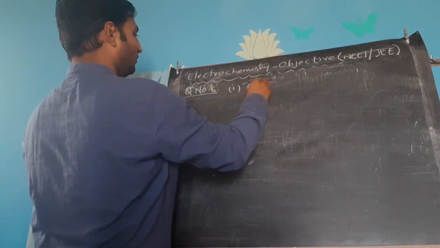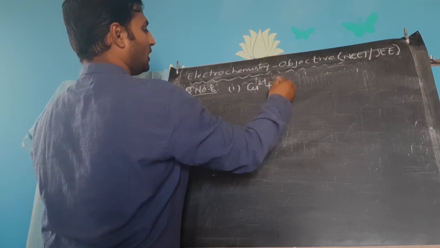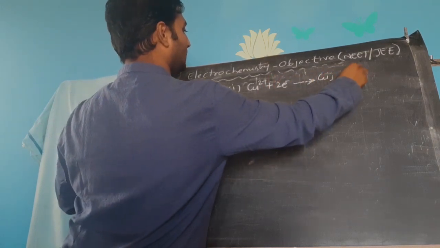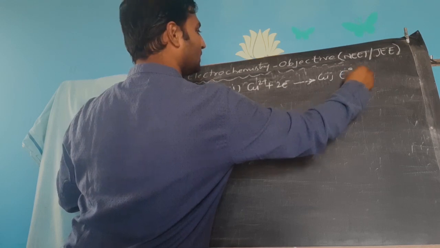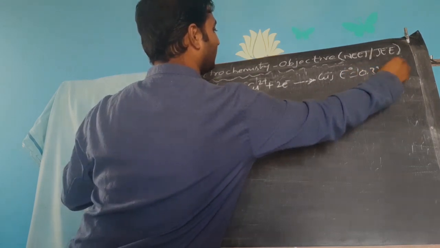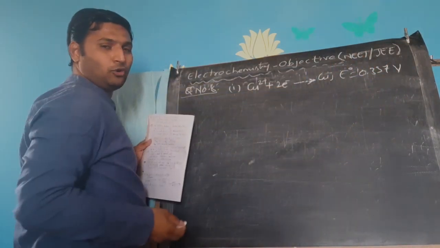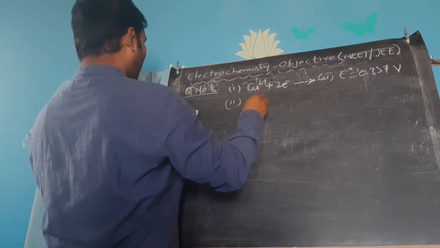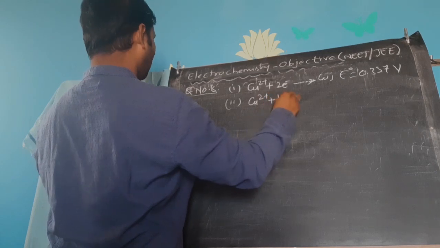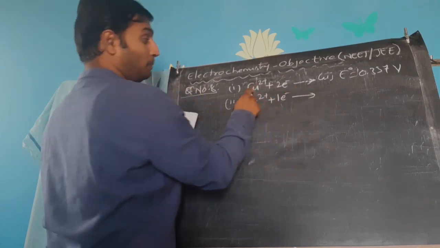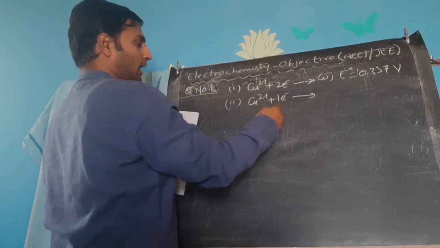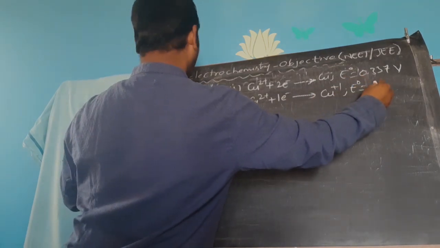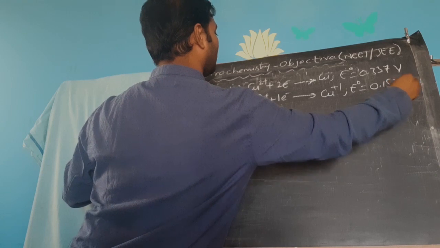See, for cuprous ion to get reduced with 2 electrons, the SRP value is 0.337 volts. It's actually 0.34, you can round off. The SRP value for the cupric ion to gain 1 electron to become cuprous is 0.153 volts.